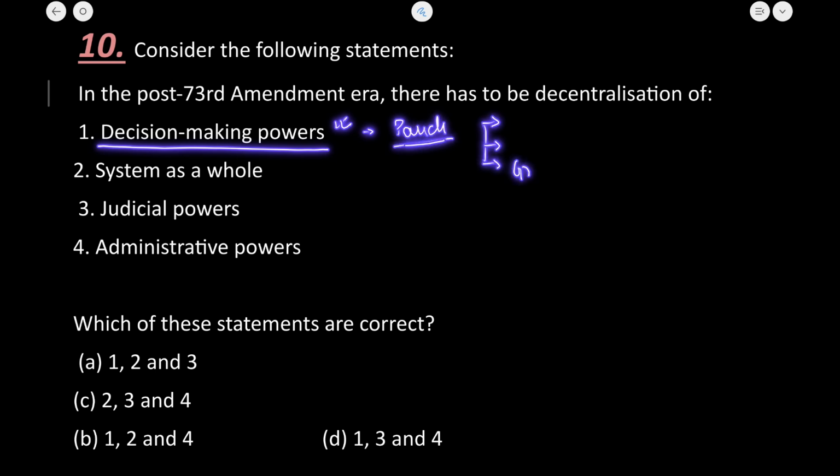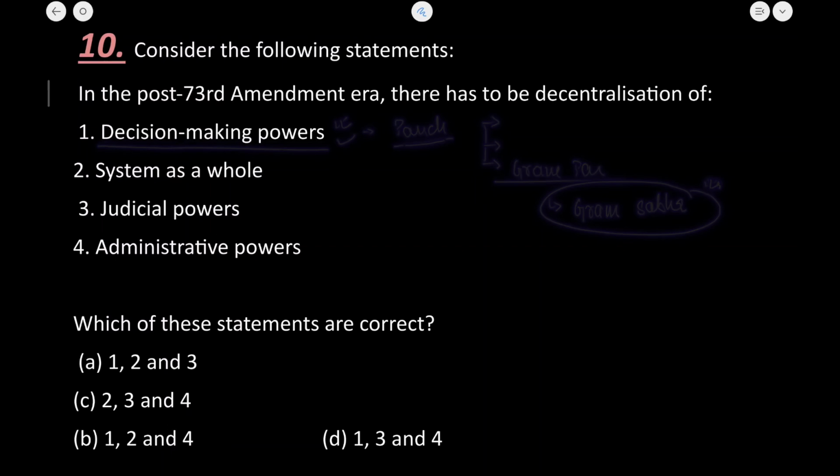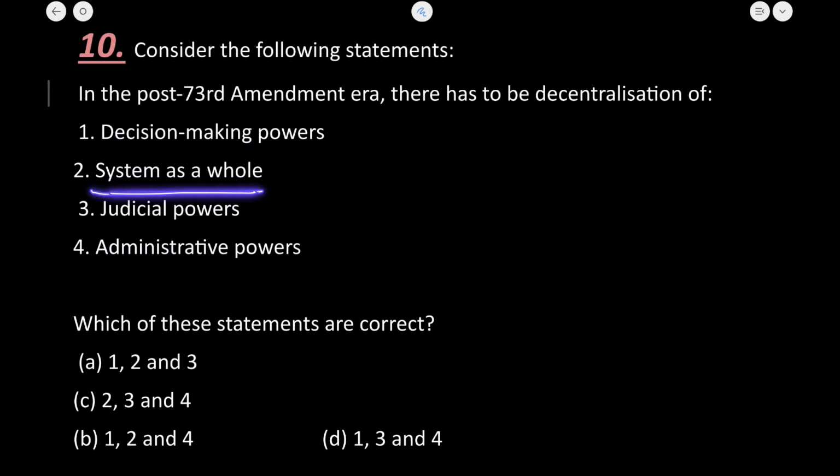It is Gram Panchayat at the lowest level, and in the Gram Panchayat the main body is Gram Sabha. Now we have known that the Gram Sabha takes the majority of the decisions, and Gram Sabha is responsible for implementing many of the schemes. Okay, so the decision making power, obviously we have seen a devolution in the decision making power. Now there is a decentralization in the system as a whole.